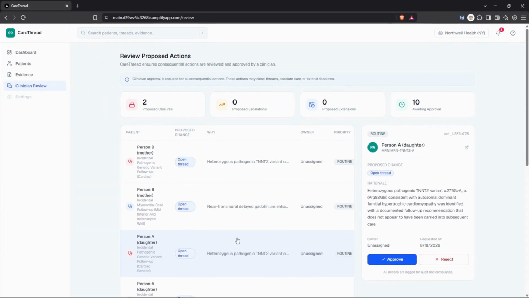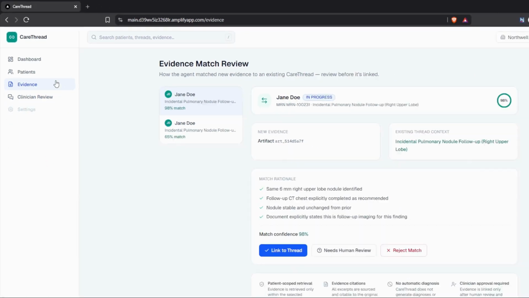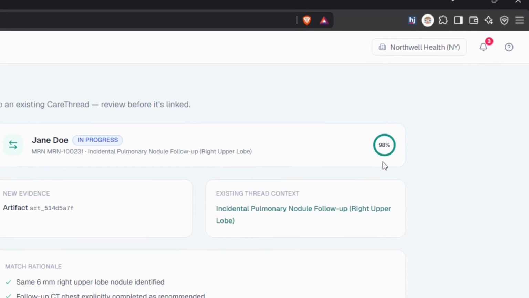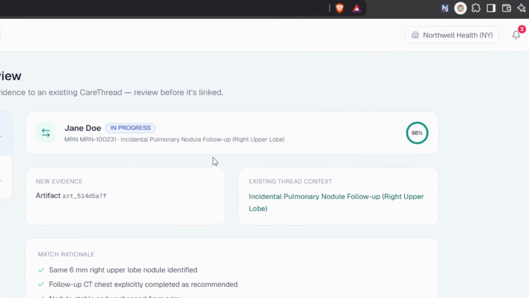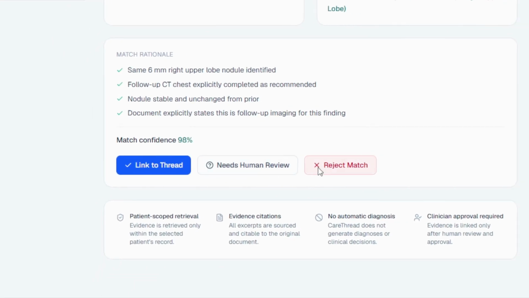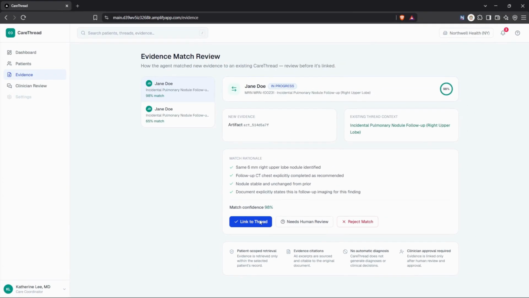Then, a pulmonology consult note comes in, followed later by a real follow-up CT. The matching agent takes over here. It searches this patient's own history, semantically and structurally, finds that both documents describe the same finding in the same location, and proposes linking them as evidence against Jane's open thread, attaching a confidence score and a plain English reason a clinician can actually read and trust.